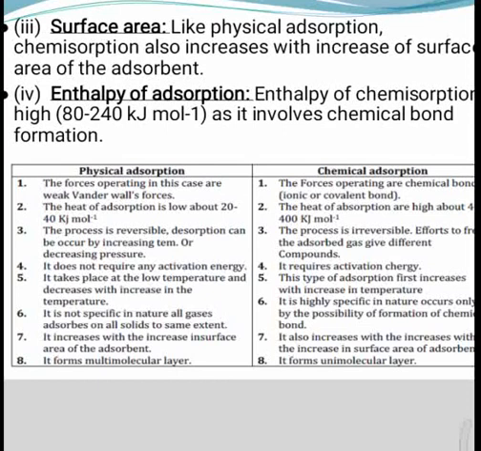Number 5, multilayered adsorption occurs. In chemical adsorption, monolayered adsorption occurs. Number 6, it takes place at low temperature. Chemical adsorption takes place at high temperature and first increases with the increase in temperature and then decreases.